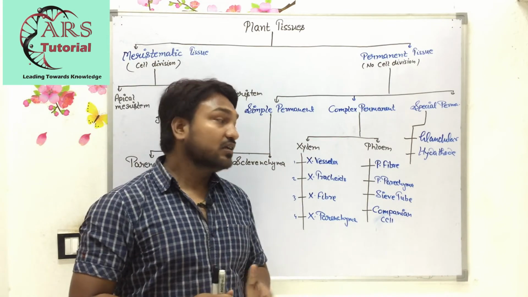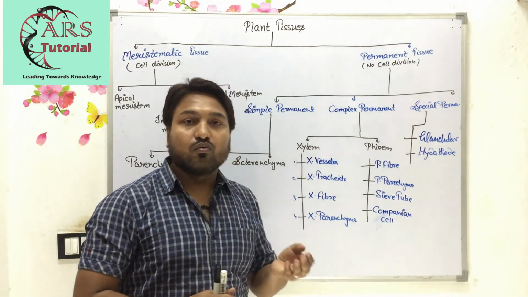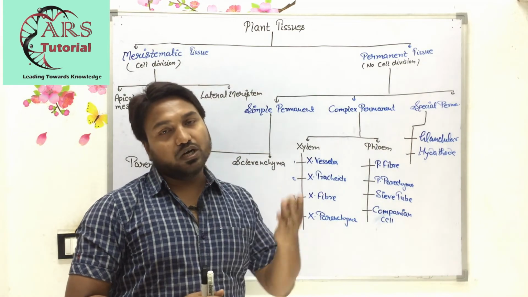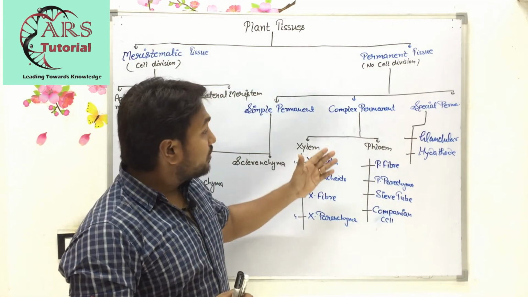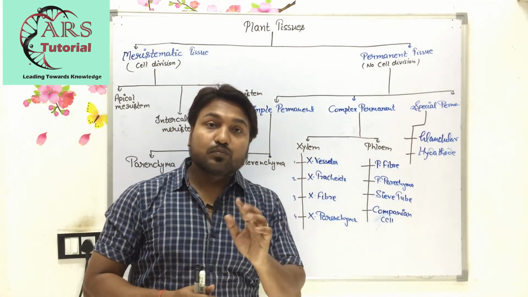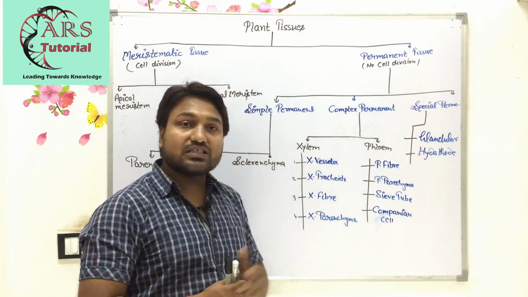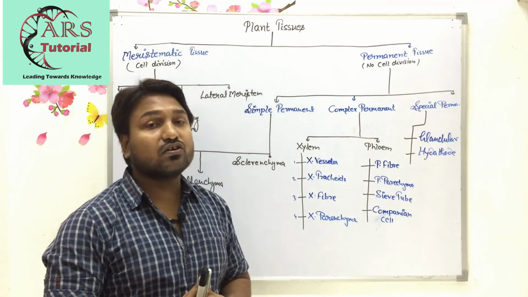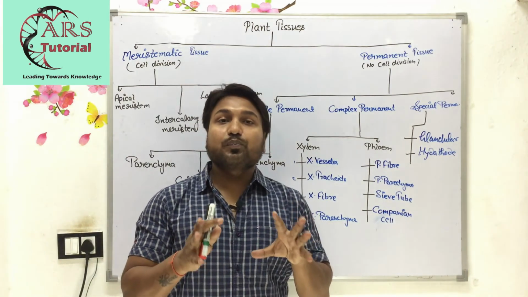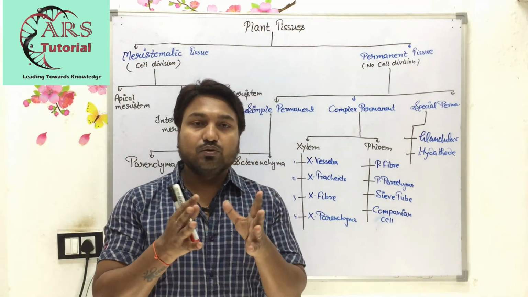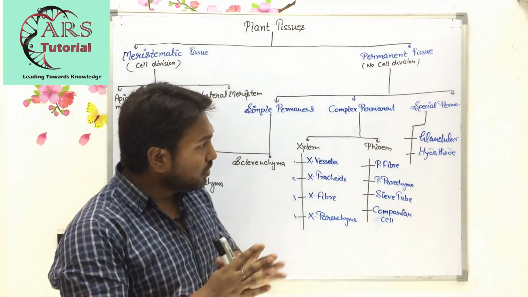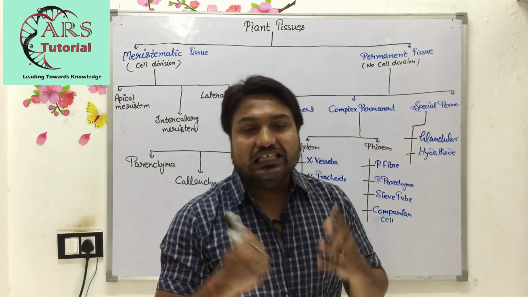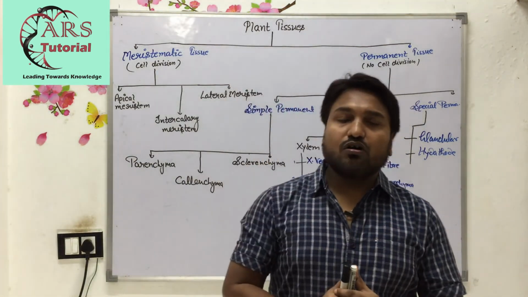That's why xylem transports water and minerals from the root to the leaves. It is unidirectional, ये point याद रखिएगा. Whereas phloem transports food material from the leaves to all parts of the plant, because food is prepared in the leaves and distributed to all parts of the plant. So this is the overview of these tissues of plants.